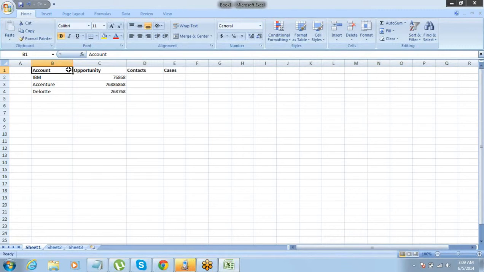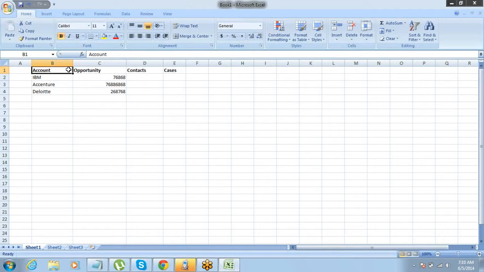But there is no such rule. What you said is practically correct, but there is no rule that every object has to be a child of account. We can create custom objects where we are not putting anything related to account.